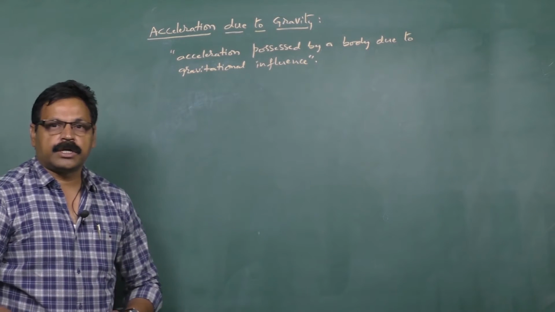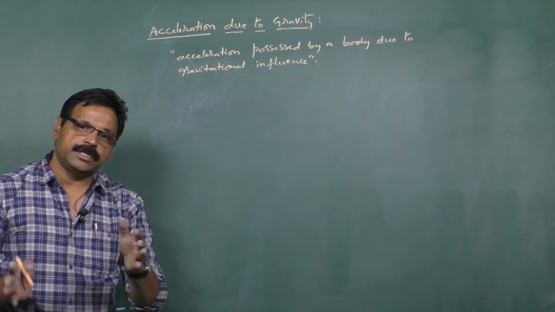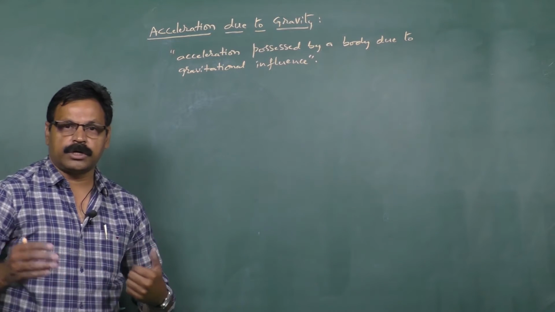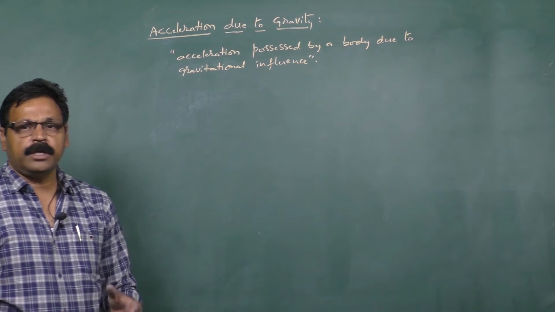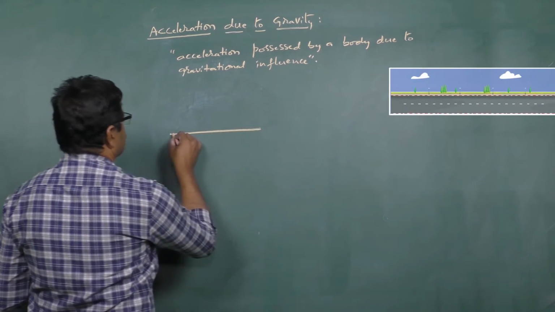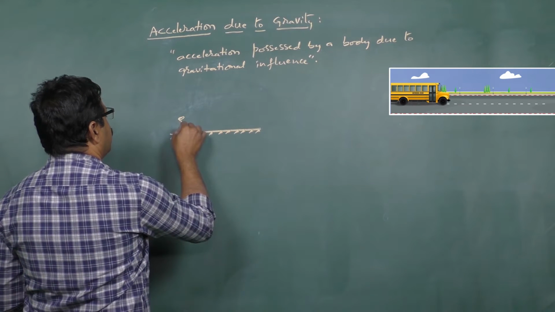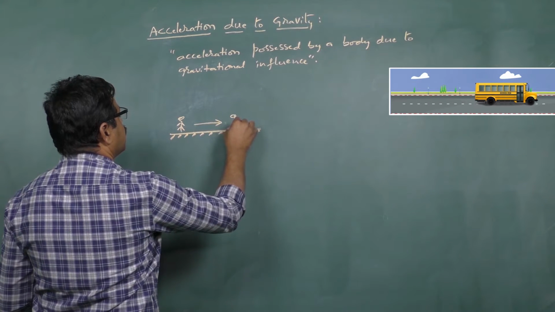Now we are going to look at the definition of acceleration due to gravity. So we have seen the acceleration of a body when a body is moving horizontally on the ground, whereas if at all the body is moving vertically. For example, if you have a ground, when a body is moving along this ground, if the motion of the body is along the ground, it will have an acceleration.